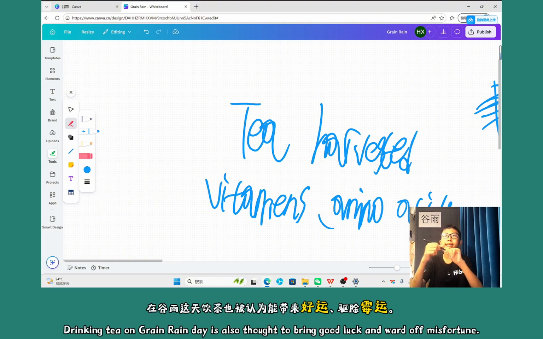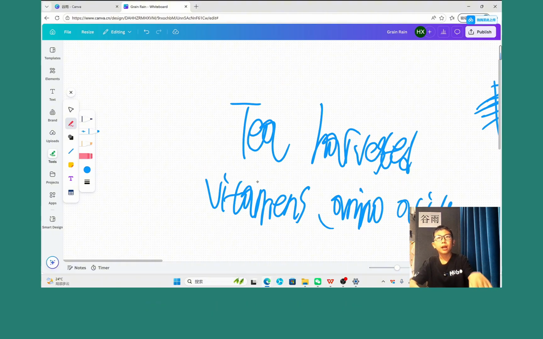Drinking tea on rain day is also thought to bring good luck and ward off misfortune.